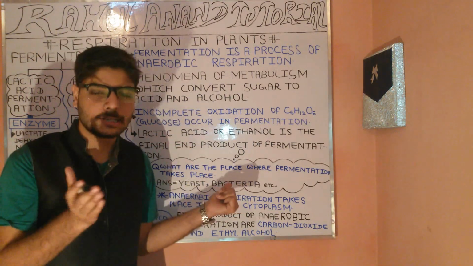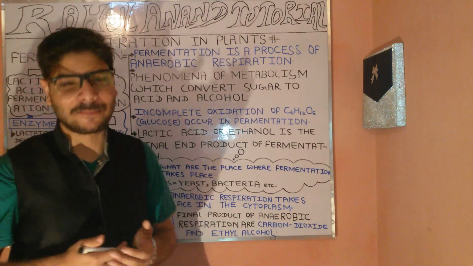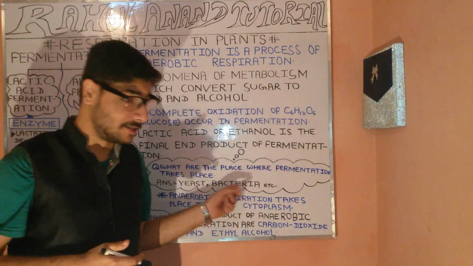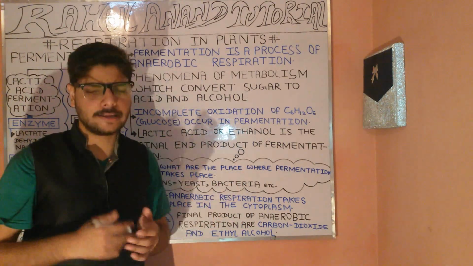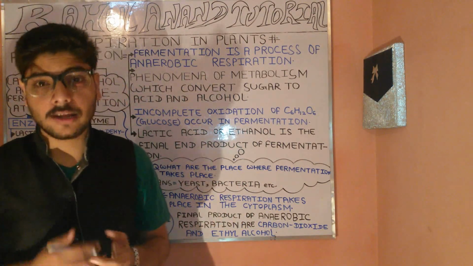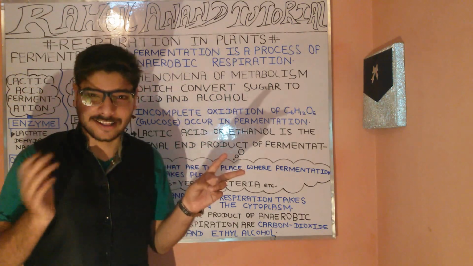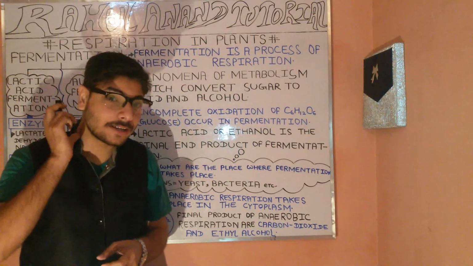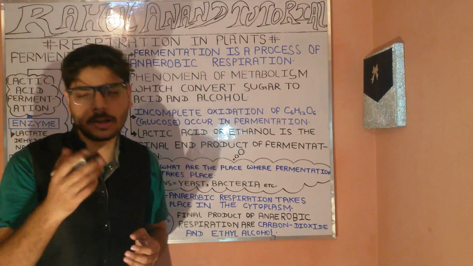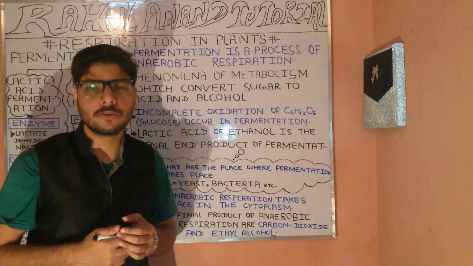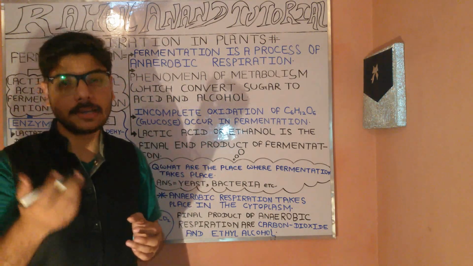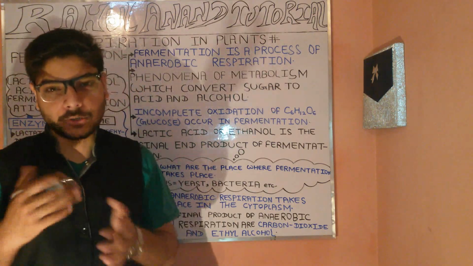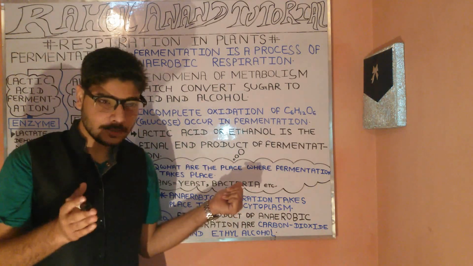Here is the question: where does fermentation occur? It occurs in bacteria as well as yeast. Bacteria are further divided into aerobic bacteria and anaerobic bacteria. We also have other bacteria, such as Mycobacterium tuberculosis. HIV is actually a virus, not a bacterium. But we have E. coli, which is a type of bacteria, as well as yeast.